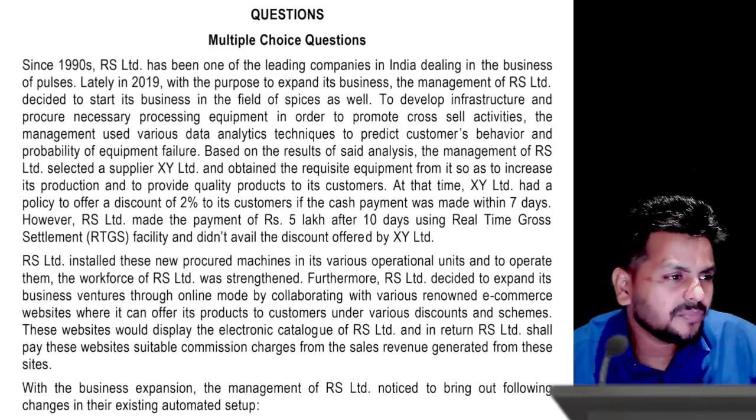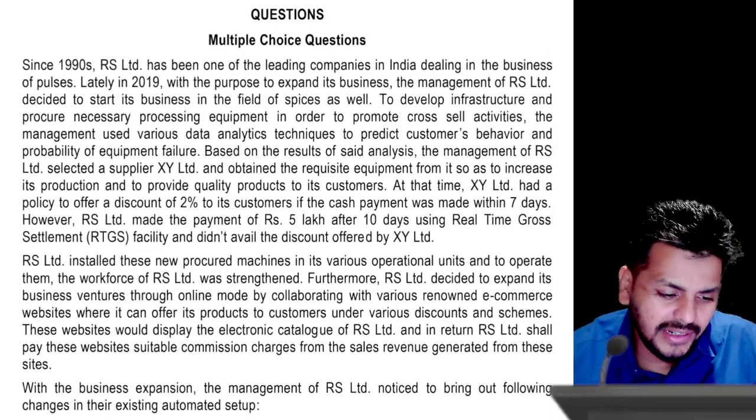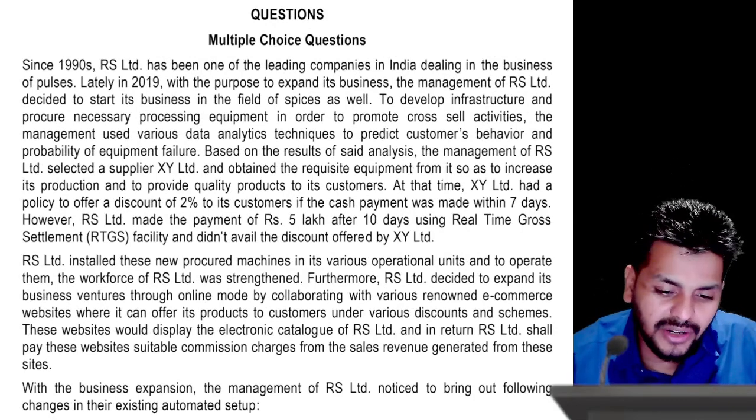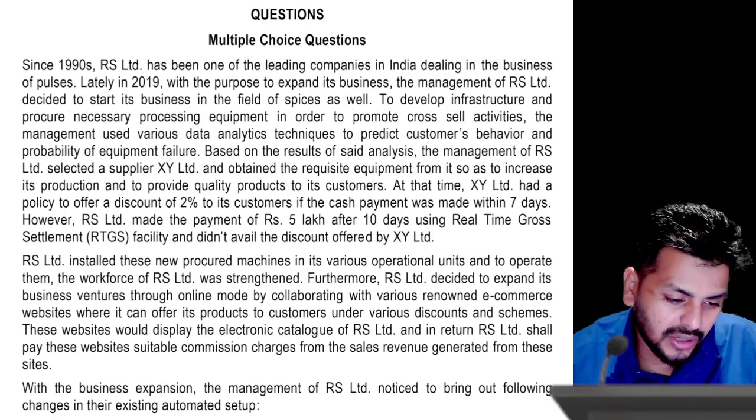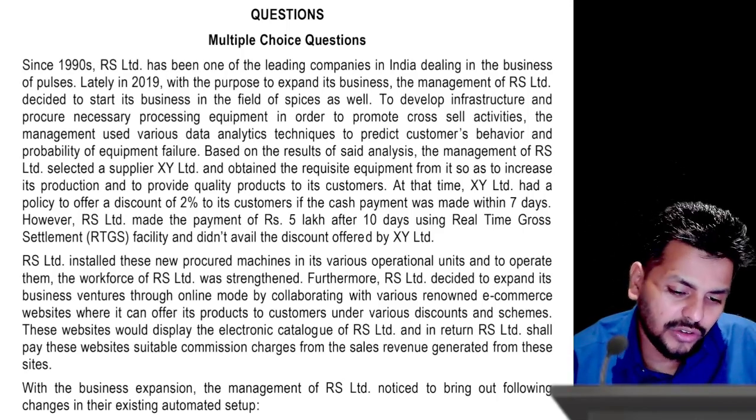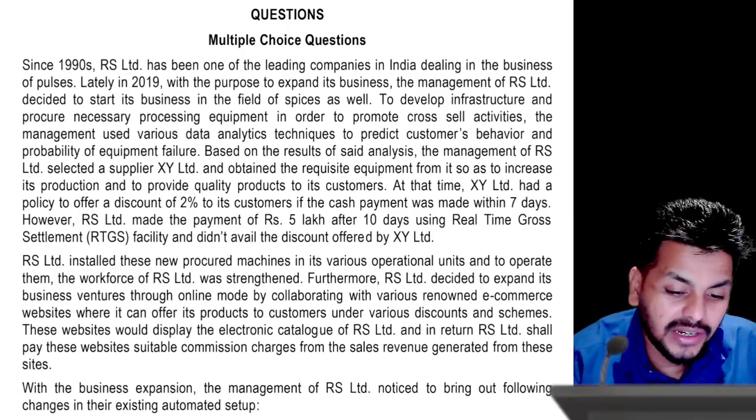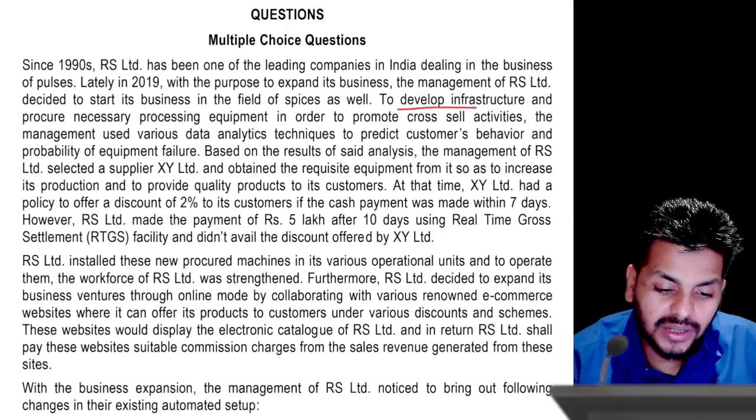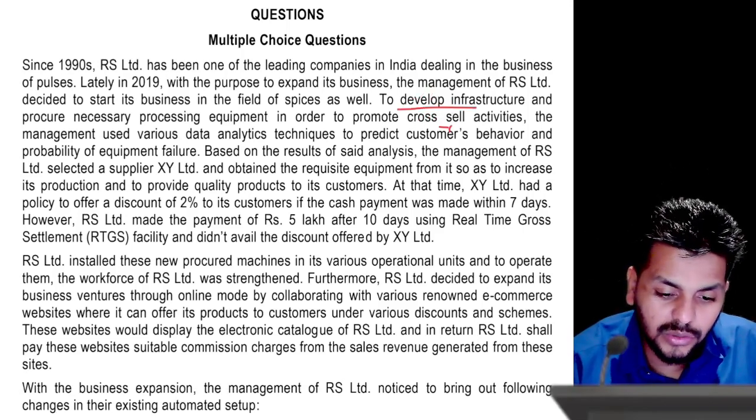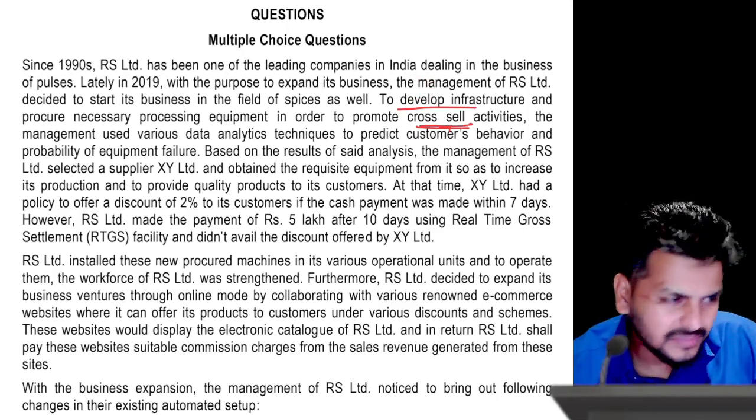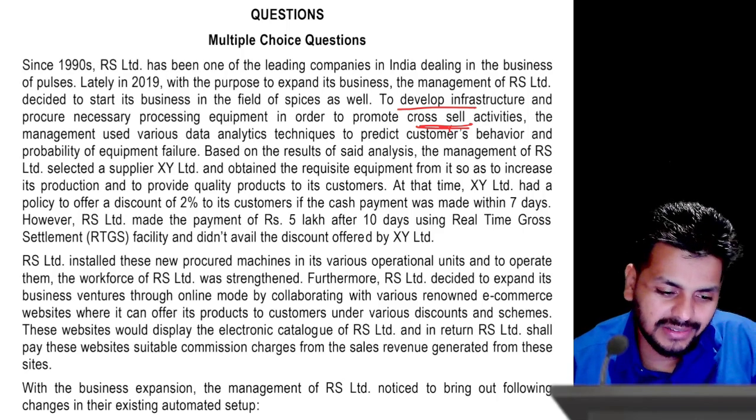Basically there is an entity by name RS Limited, one of the leading companies in the field of spices, and to develop infrastructure and procure necessary processing equipment in order to cross-sell their activities. There is again a word here. I hope all of you remember upselling and cross-selling as two techniques. So they want to do something like that, their cross-sell activities. So maybe there might be a question on that.